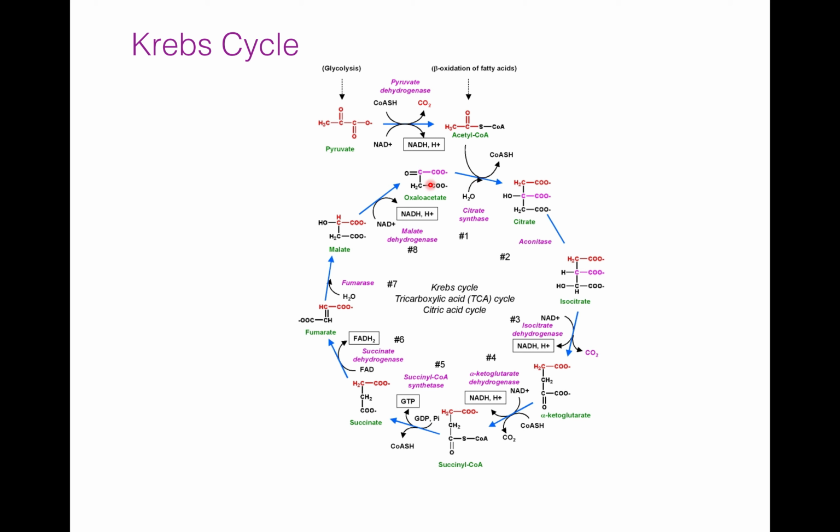Oxaloacetate is the final metabolite of the Krebs cycle and it joins again to start the cycle over again. Hence, the Krebs cycle is known as a cycle, and this step is known as the committed step. This citrate is then converted into